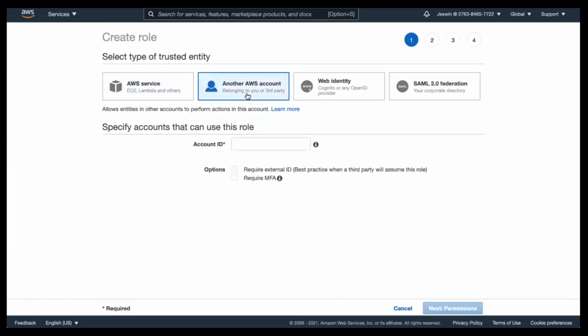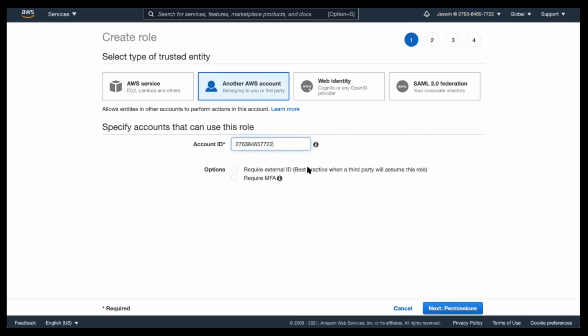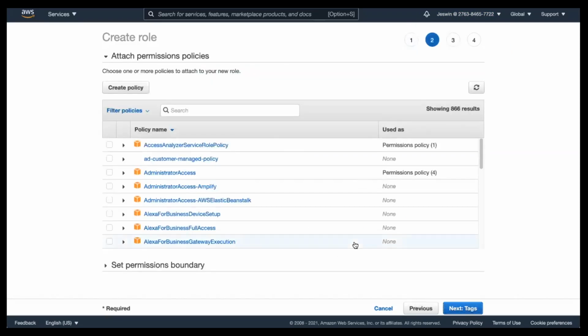I'm going to create an IAM role, and I'm going to mention that all users in this specific account can assume this specific role. So I'm going to click on next permissions, and now I'm going to attach the administrator access policy.